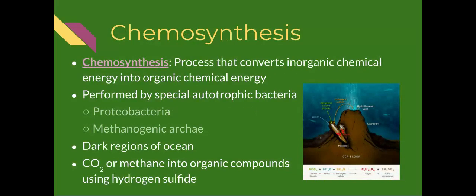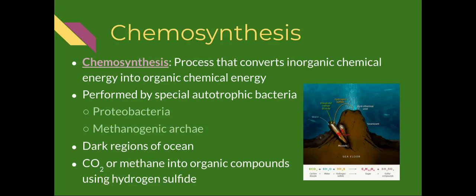There's also a process called chemosynthesis. Chemosynthesis is very similar to photosynthesis, but instead of using light, it uses chemicals. It's a process that converts inorganic chemical energy into organic chemical energy. It's performed by special autotrophic bacteria that can either be proteobacteria or methanogenic archaea. They are found in the dark regions of the oceans.